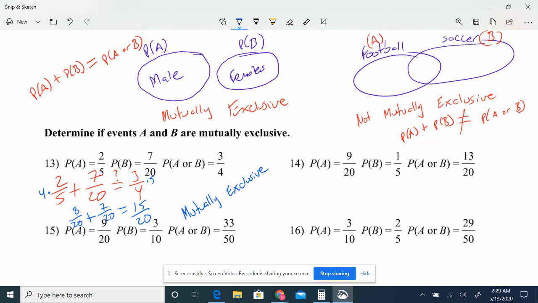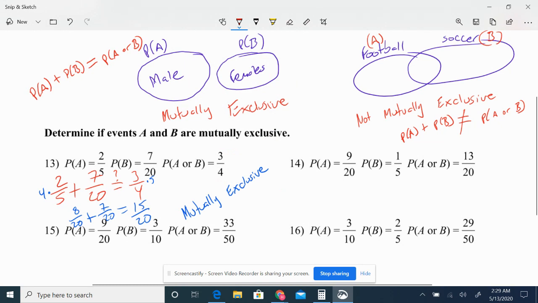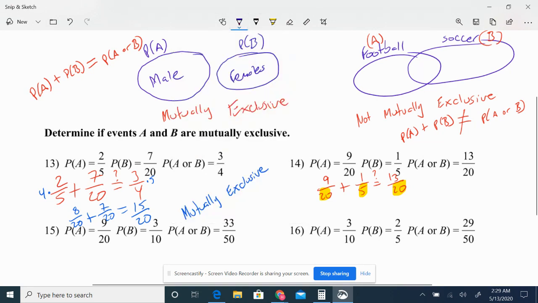Now let's take a look at number 14. I'm going to go 9 over 20 plus 1 over 5. Is it equal to, I'm going to put a question mark, equal to 13 over 20? All right, let's take a look at our denominators. I have 20, 5, and 20. I have to make them all the same though. I'm just like, well, I can easily make them 20.